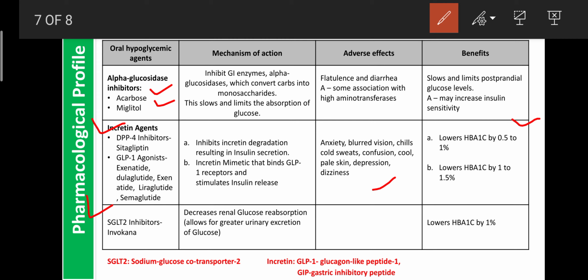They also act on the adipose tissues, where they can block the formation of glucose. They also act on the muscle cells of the body, where they can inhibit the sources of glucose by blocking the breakdown of glycogen into glucose, as well as the formation of glucose from non-carbohydrate sources. And as ADRs, they can cause anxiety, depression, confusion, or even hypoglycemia.